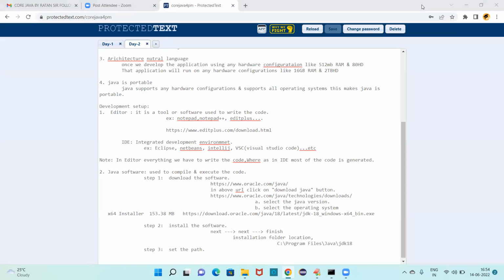Bye. And you try to complete that fee payment so that they'll share the required sessions about yesterday's class and today's class, and they'll share PDF documents with you. Sir, I have completed the payment, but I have not got access to the drive. They'll send you now. I already spoke with them. They'll send you today.